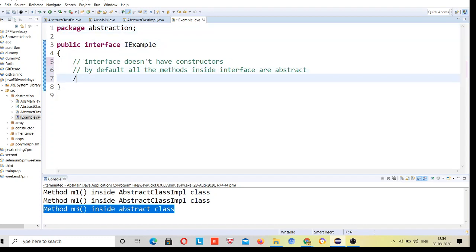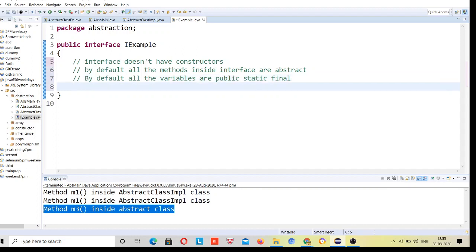And by default, all the variables are public static final. What final means is you cannot change the value of that variable, right? And static means it will be loaded when you make the object for the class, right?